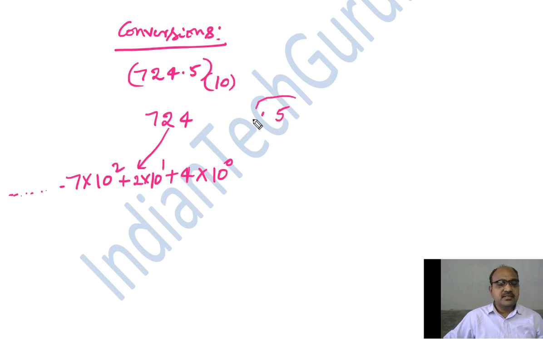Coming to the fractional part, we start with 10 power minus 1: 5 into 10 power minus 1. For example, if 6 is there after 5, then 6 into 10 power minus 2. Like this, we represent the value of a number, in any number system.